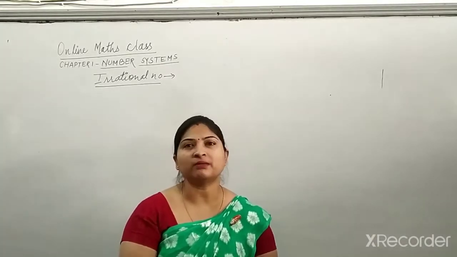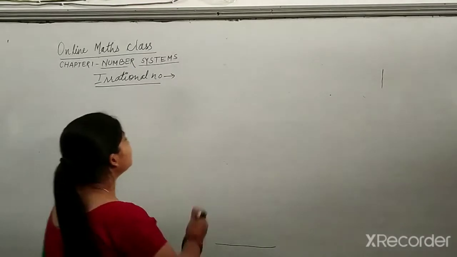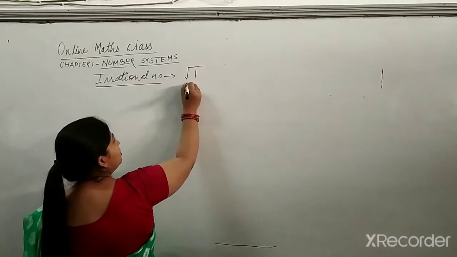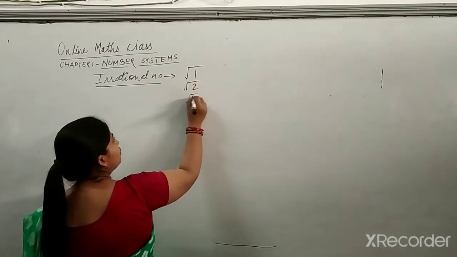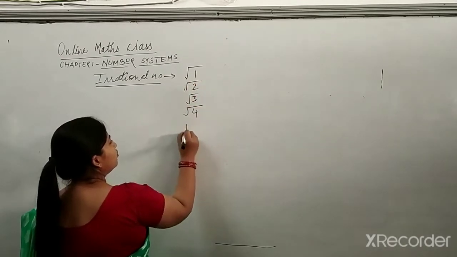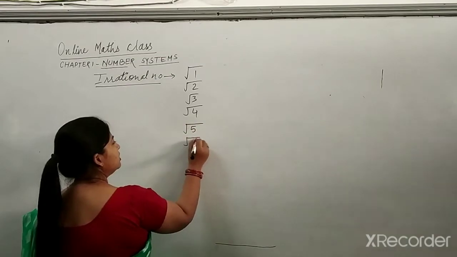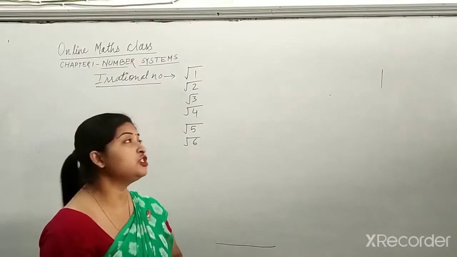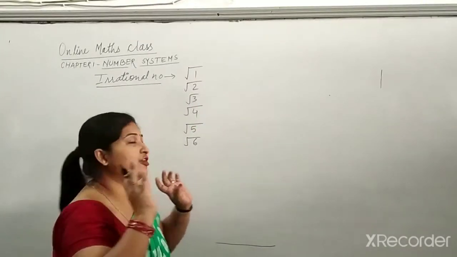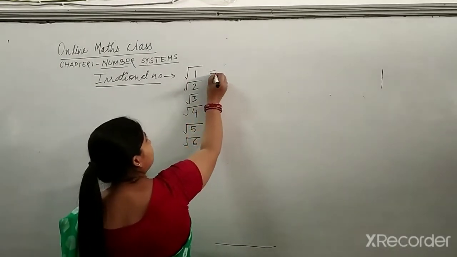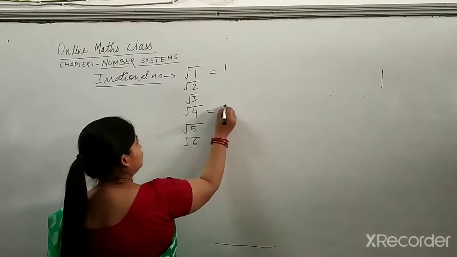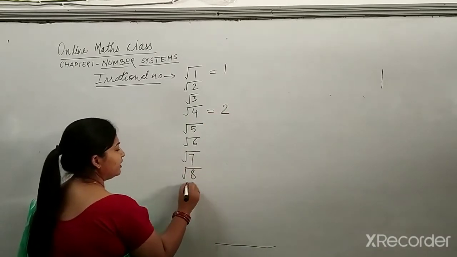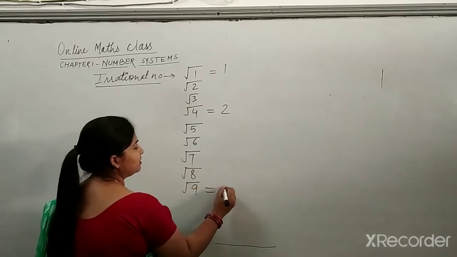In simple words, if we find the square root of all natural numbers, starting with 1, under root 2, under root 3, under root 4, under root 5, under root 6 and so on, I am taking 6 examples only. Those values whose square root you get perfectly, like root 1 is itself 1, root 4 is 2, root 9 is 3, are rational.